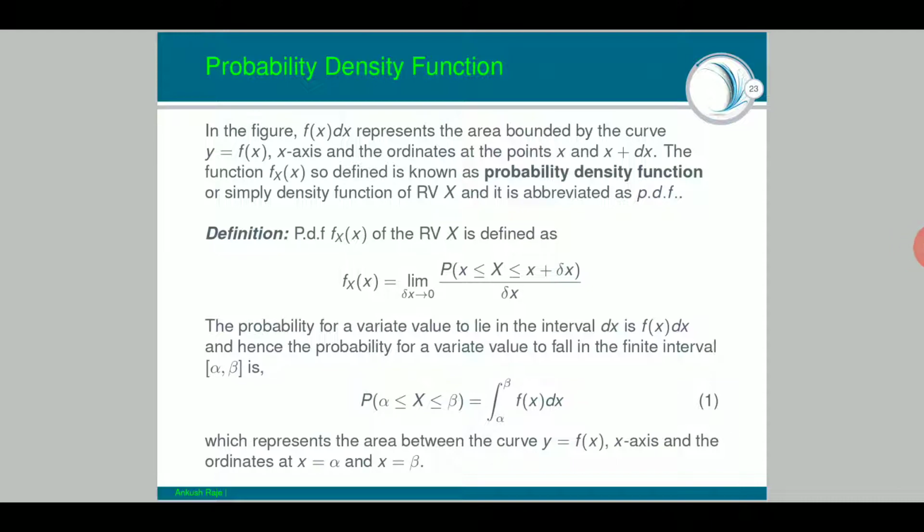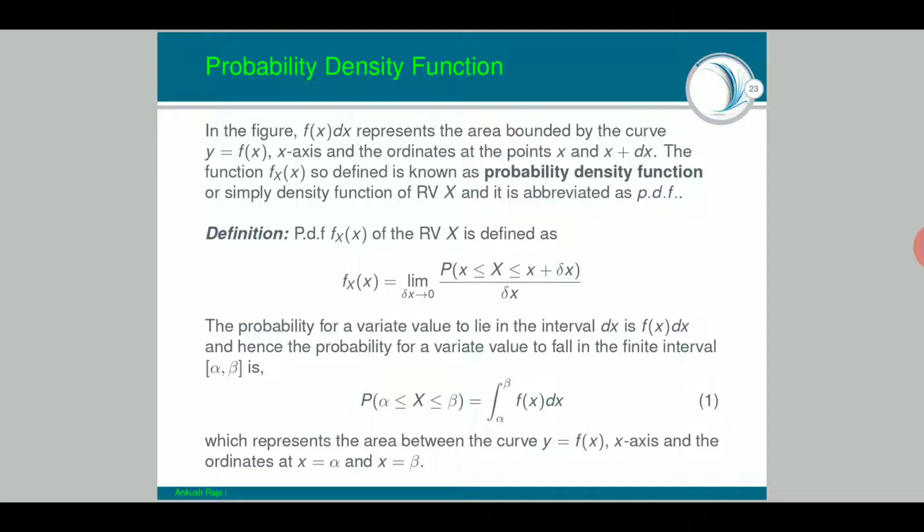The probability density function f_X(x) of the random variable capital X is defined as f_X(x) equals the limit as delta x tends to 0. We are taking a small infinitesimal element. You know the concept of limits, you know the concept of derivative, where we take the infinitesimal element. So, the limit as that infinitesimal element tends to 0 of the probability that x is less than or equal to X is less than x plus delta x, upon delta x. Basically dx is playing the role of delta x.